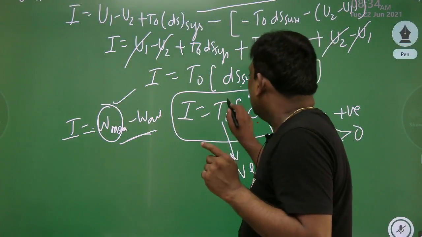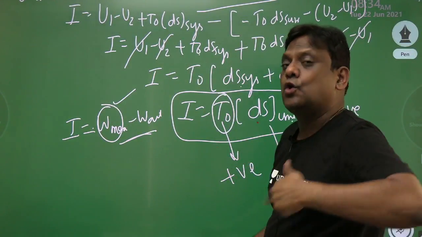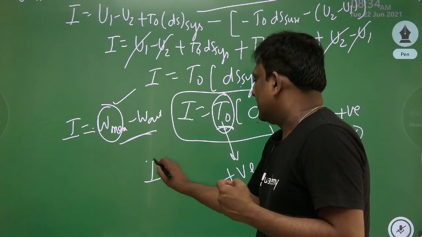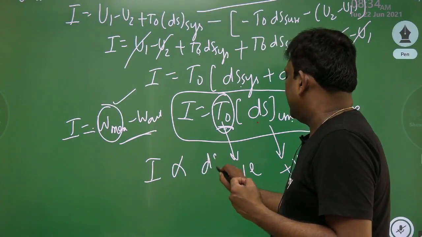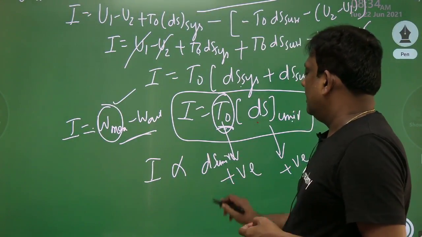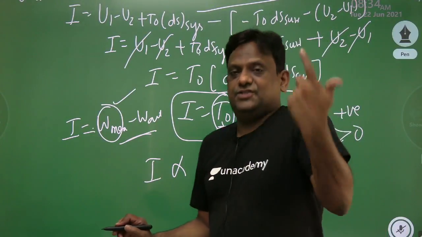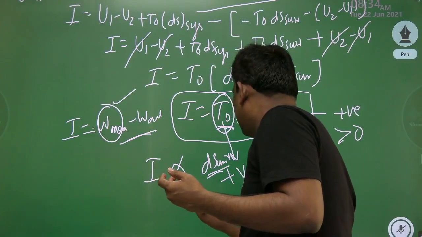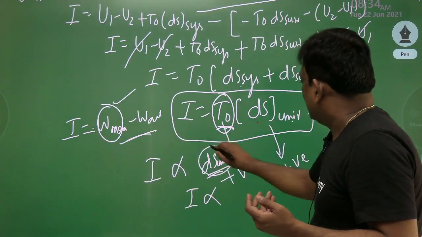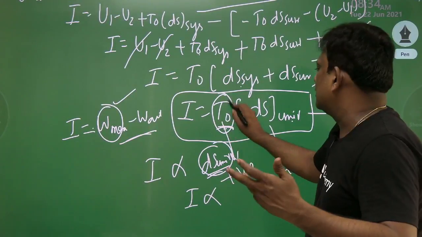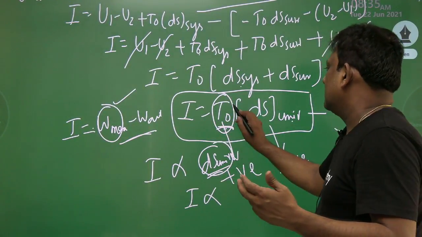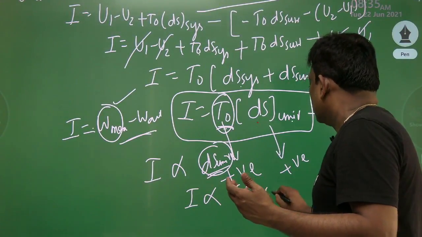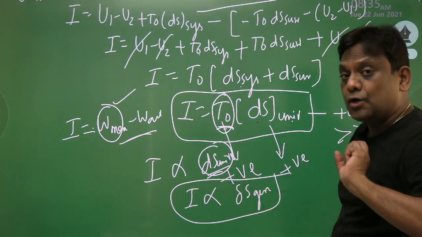And this is known as Gouy-Stodola law theorem. What is Gouy-Stodola law theorem? I'll tell you. The ambient temperature is constant. So therefore, irreversibility is proportional to ds of universe. But we know that ds of universe is nothing but entropy generation. Entropy generation is nothing but entropy change of universe. So irreversibility is directly proportional to entropy generation, because T naught, the ambient temperature, is more or less constant.